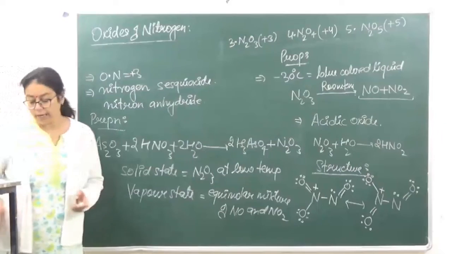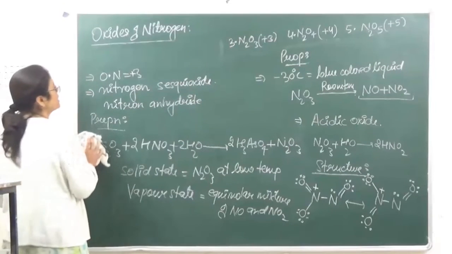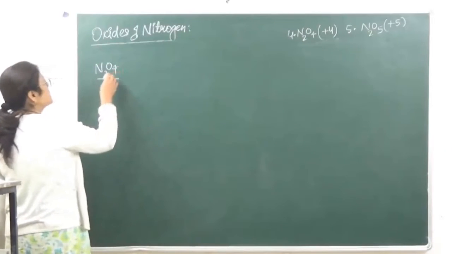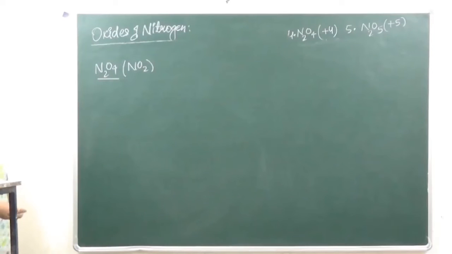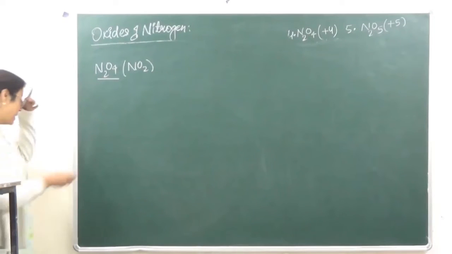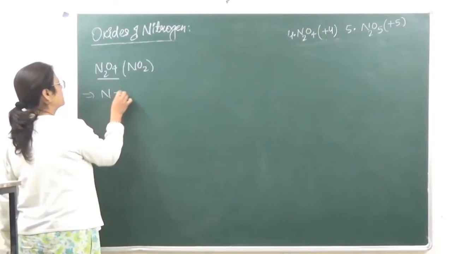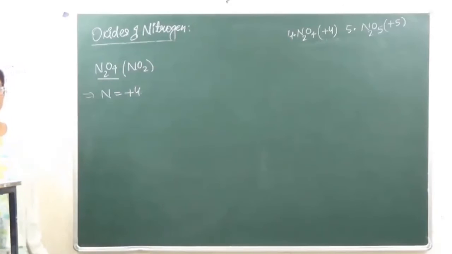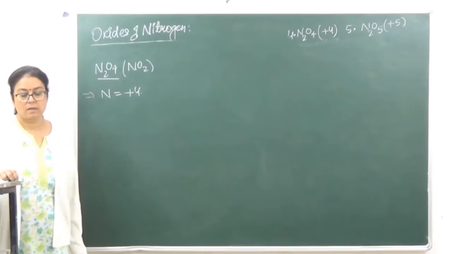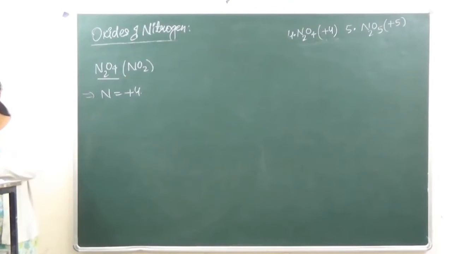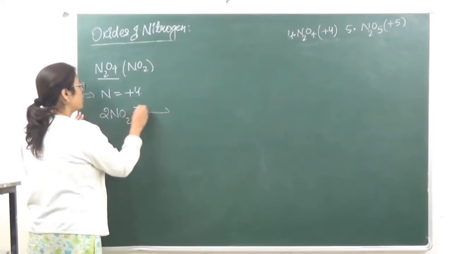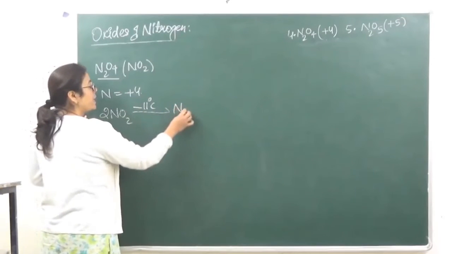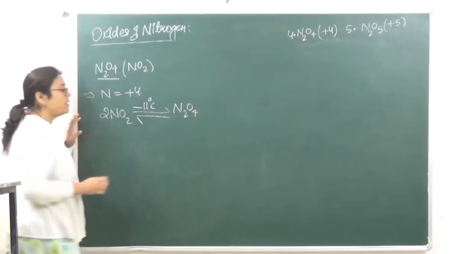Then next we go on to NO2 in the +4 oxidation state. N2O4. This is a dimer of nitrogen dioxide. In this case, nitrogen is present in +4 ऑक्सीडेशन स्टेट। ठीक है, ऑक्सीडेशन नंबर इसका +4 आ गया, तो it is generally seen that at very low temperature, say at a temperature of -11 degree centigrade, NO2 converts into its dimer N2O4.